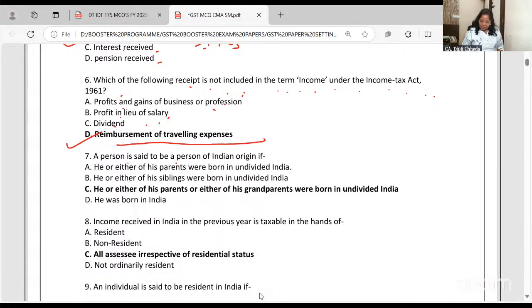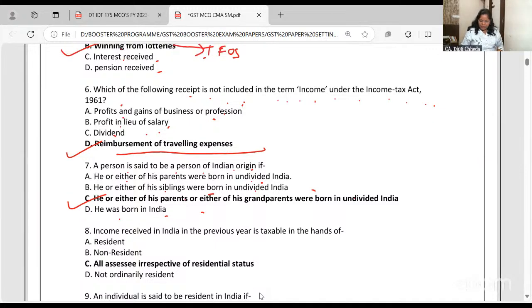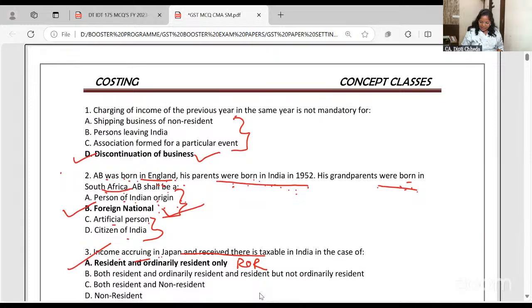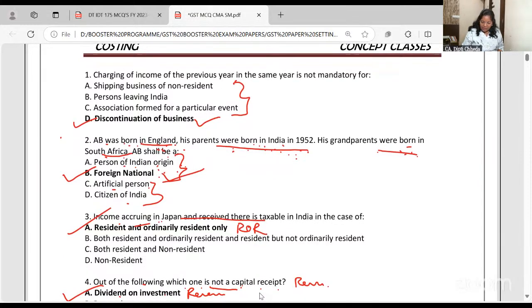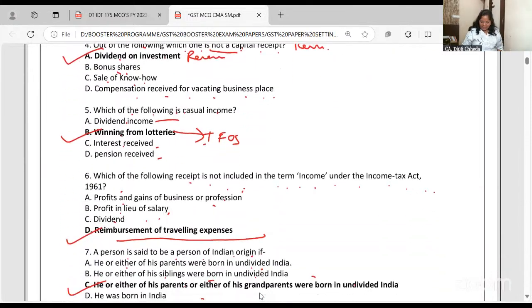A person is said to be a person of Indian origin if he or either of his parents or either of the grandparents were born in undivided India. He or his parents or grandparents were born in undivided India. Okay, he's said to be of Indian origin. Then maybe you had a doubt why he's not of Indian origin, because he himself was born in England. So if he is born outside India, he's a foreign national.